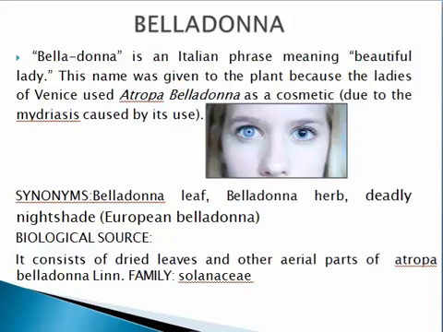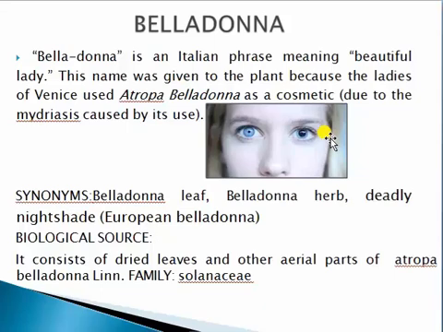How? Here you can see the image of the mydriasis process. Upon applying Atropa belladonna, the mydriasis effect is produced. It dilates the pupil, so the eyes get bigger and beautiful. For that reason, belladonna was used for cosmetic purposes in ancient times.